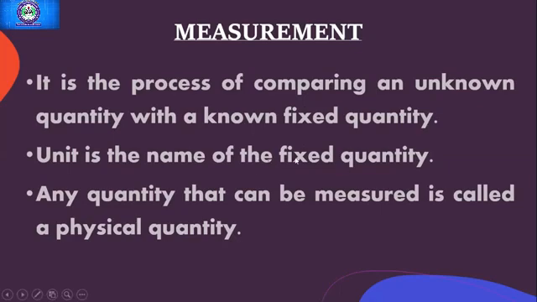And anything which has a fixed quantity is known as a unit, right? And anything which we can measure is known as a physical quantity. So in the example I have given, you are a physical quantity, right? And the unit used to measure you is the measuring tape, and the units on the measuring tape would be inches or centimeters.